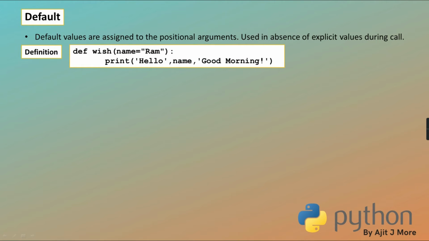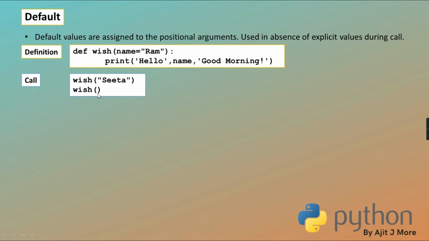Okay, as an example I am taking, see, def wish, this is the parameter and to that I have given some default value. So at the time of call, if I don't give this parameter, it will take the default name Ram. And if you have given one, your value will be used in place of that default. Okay, see, wish Sita. So we have given an explicit value. Yes or no? Explicit value is given.